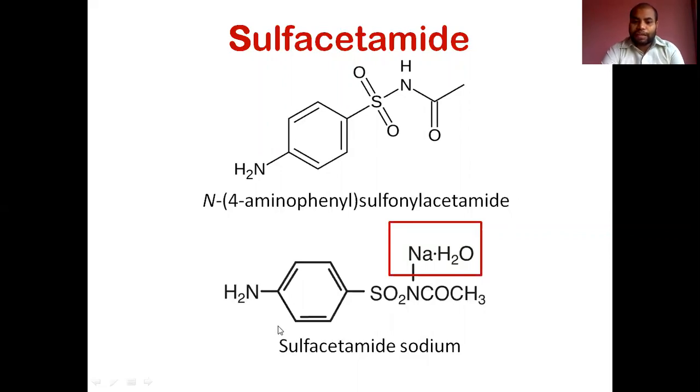It is available as the sodium salt. The red color here indicates the sodium salt, and sodium salts are generally water soluble. So water is indicated in the structure.